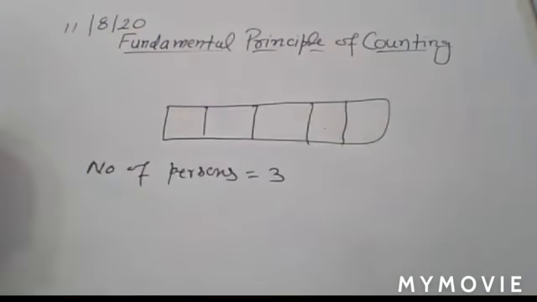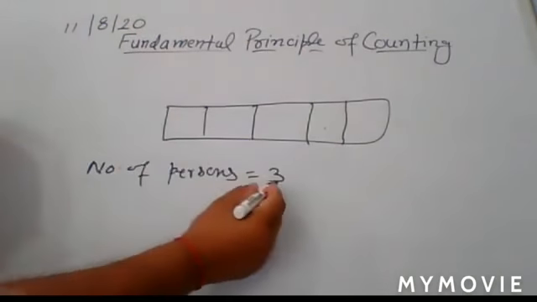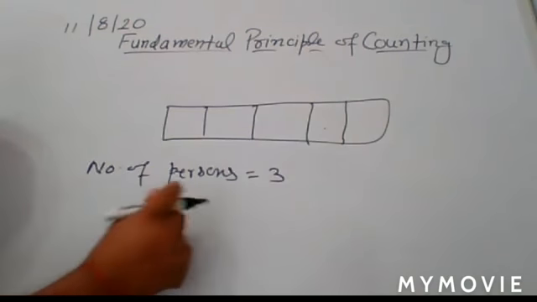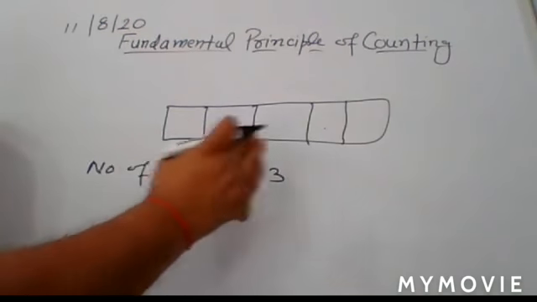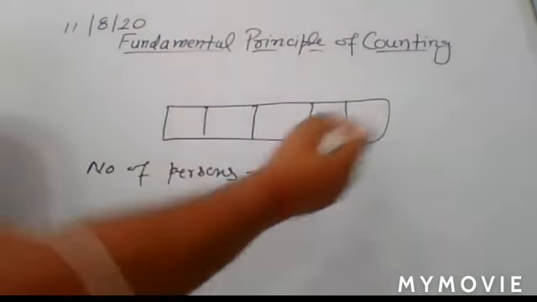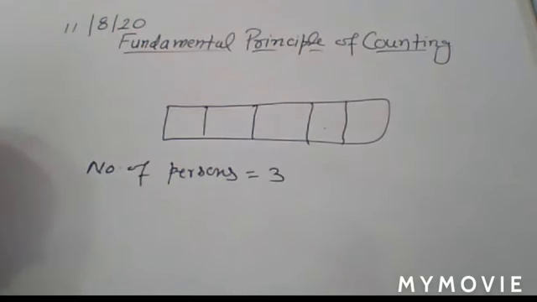So how are they selected? The first person has the option to sit in any one seat out of 5.